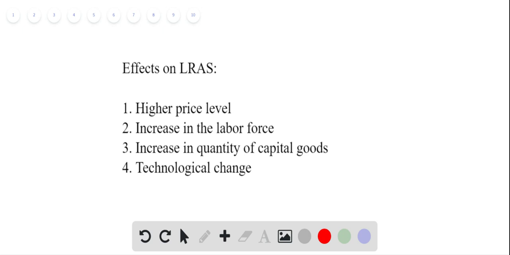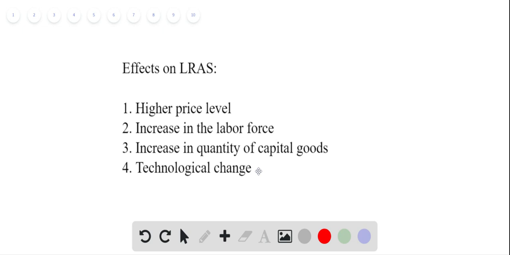Thirdly, we want to consider an increase in the quantity of capital goods. An increase in the quantity of capital goods means that real GDP can also potentially increase as workers become more productive using these capital goods. Work can become more efficient, and so real output rises as the long-run aggregate supply curve shifts to the right.